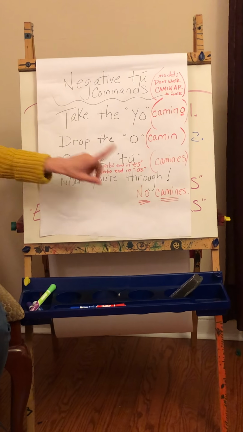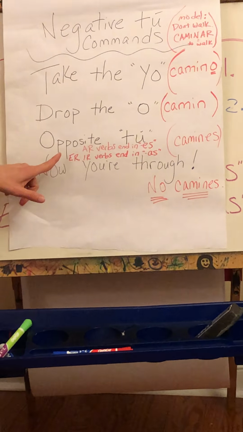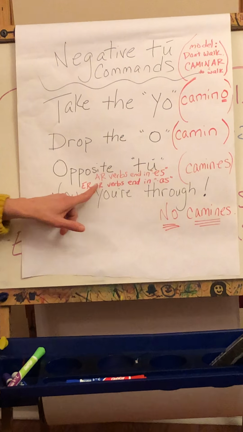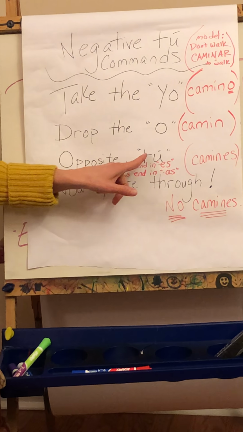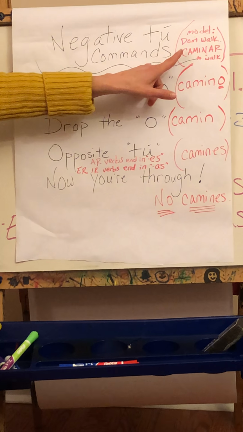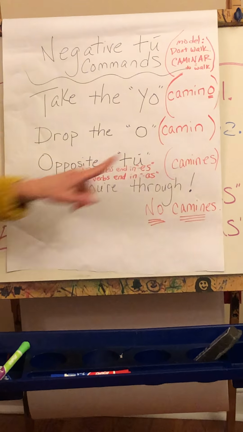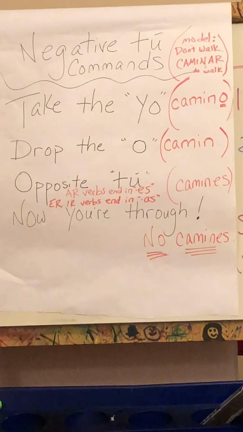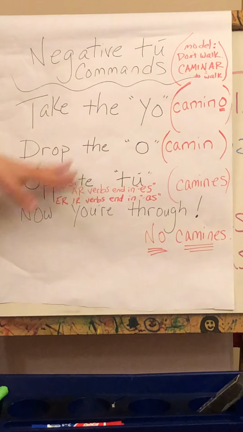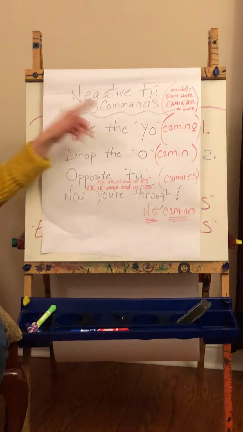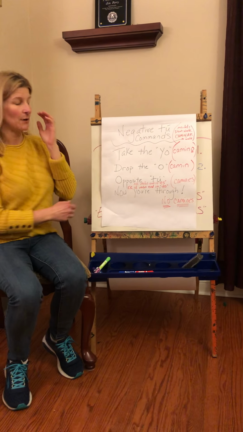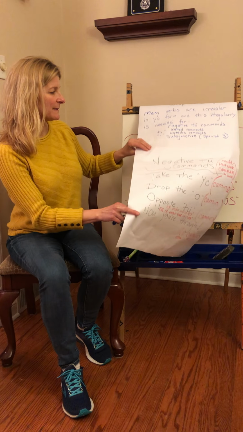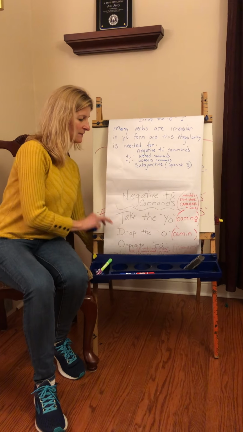Opposite the tú form. It says AR verbs end in ES, that would be the opposite of what we usually have. ER and IR verbs end in AS, that would be the opposite of what the tú form usually looks like. So AR verb caminar now has an ES ending, and now you're through. No camines is the way to say don't walk. Again, try to always remember that. Take the O, drop the O, opposite tú, now you're through. Negative commands are take the O, drop the O, opposite tú, now you're through. So that's going to help us out for a lot of verbs that are not going to be as easy as just flip-flopping the endings.